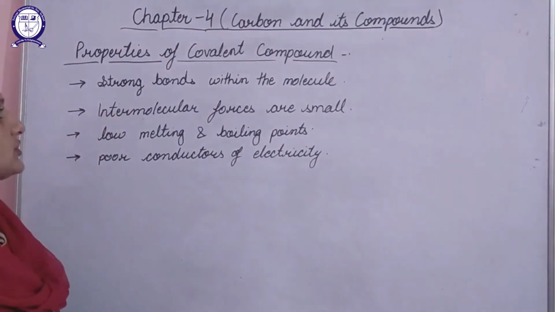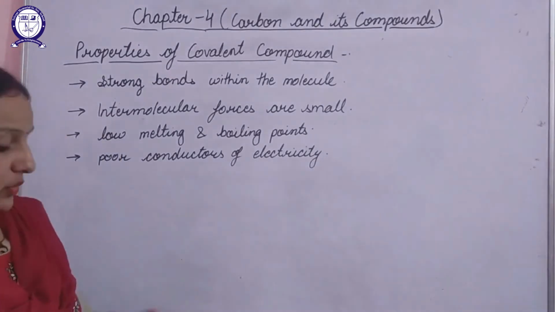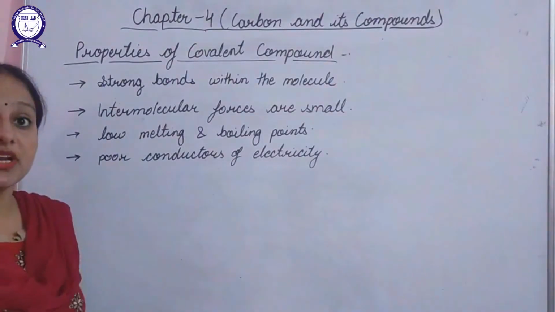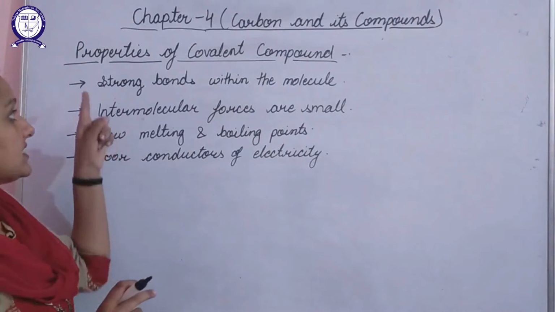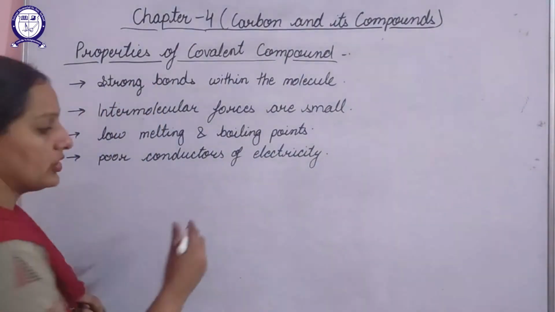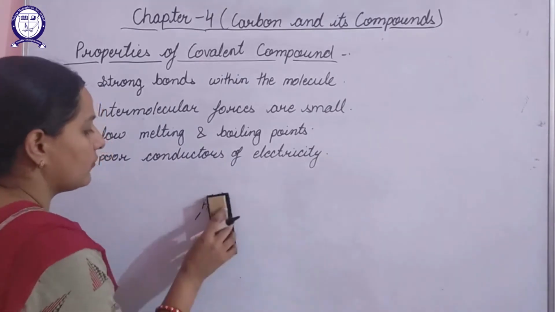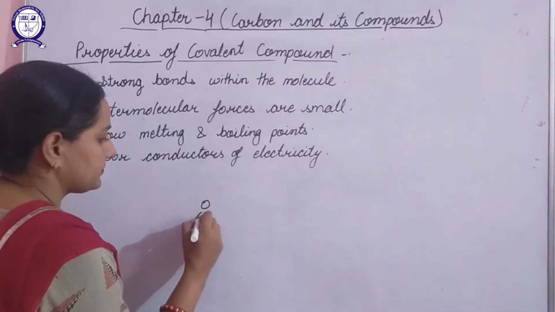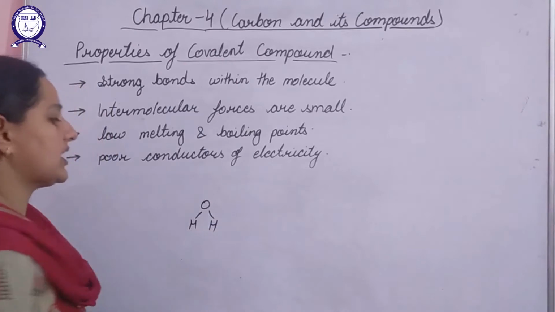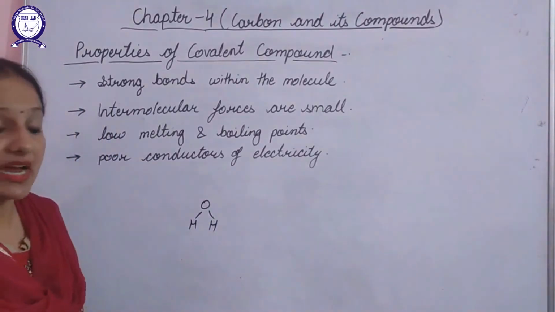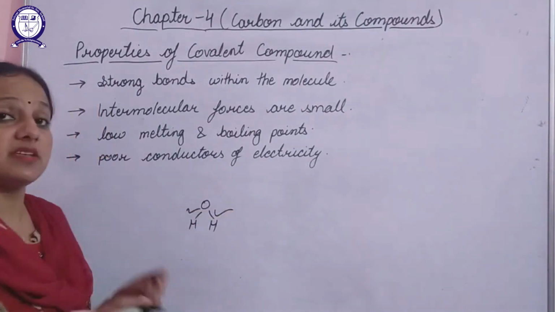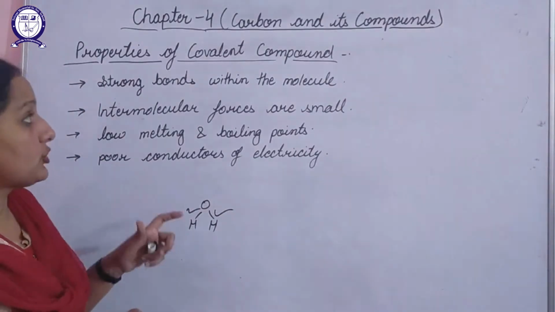First property: strong bonds within the molecule. A covalently bonded molecule will always have strong bonds within the molecule. If we talk about the example of water, in that 2 hydrogen atoms have combined with 1 oxygen atom. So these bonds are quite strong.